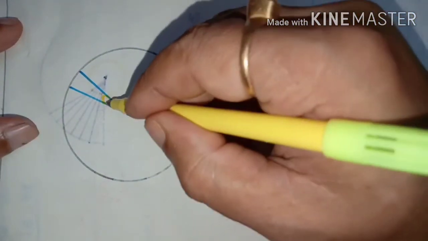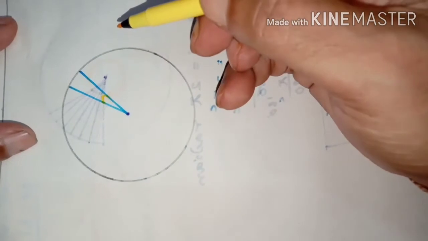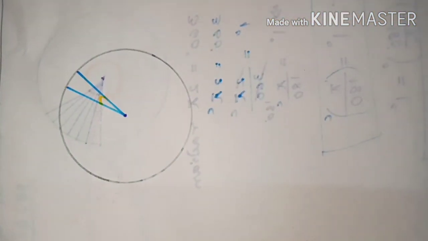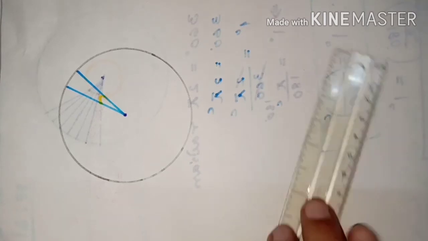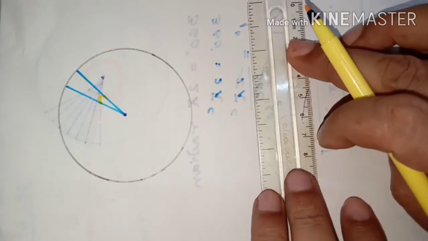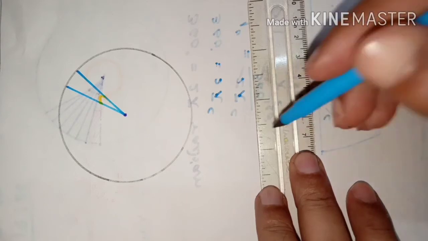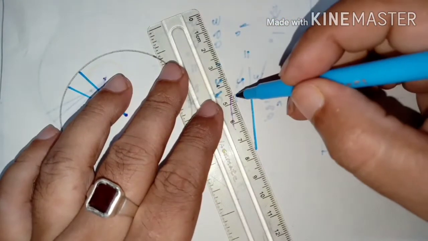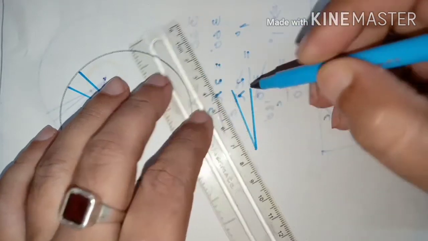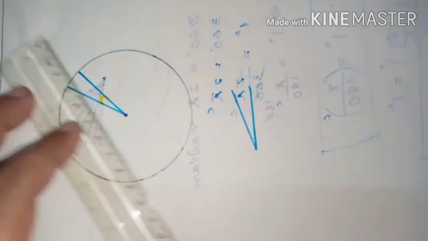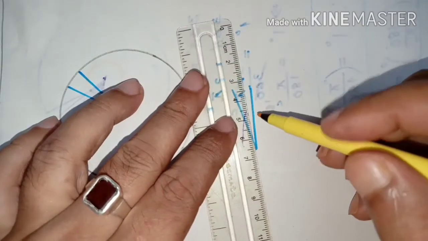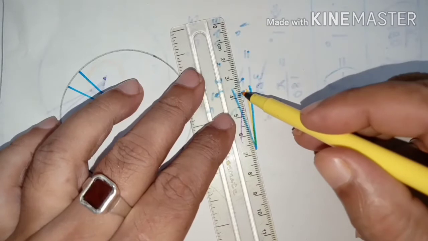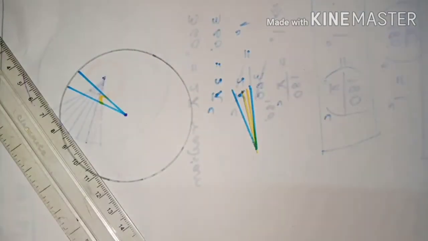If this is 1 degree and that 1 degree angle we divide further, I am not saying 360, I am saying that suppose that 1 degree angle you are further dividing into 60 equal parts. This will be a very, very small angle.